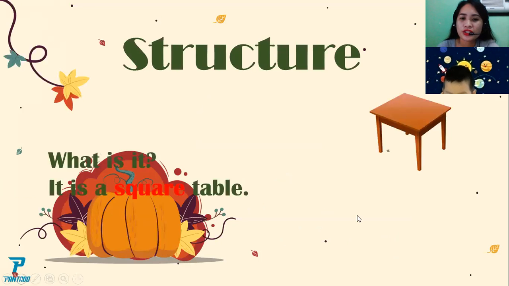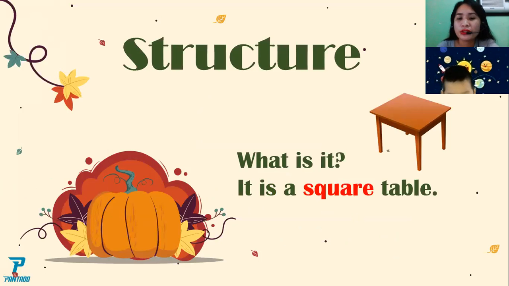Now next. Okay. We have here structure. So how will you describe a thing using shapes? Look at this picture. If someone asks you, what is it? What will be your answer, Luke? It is a square table. Say square again. Square table. Good job. Next.